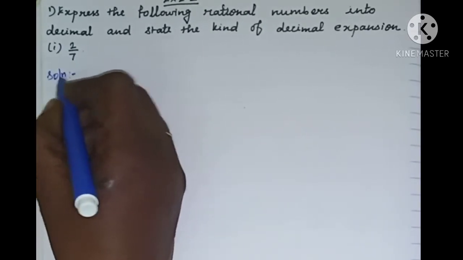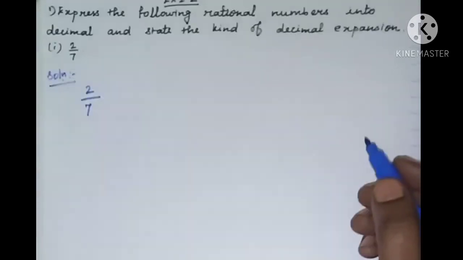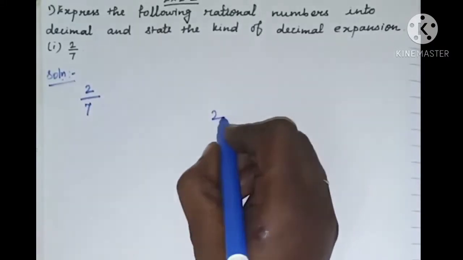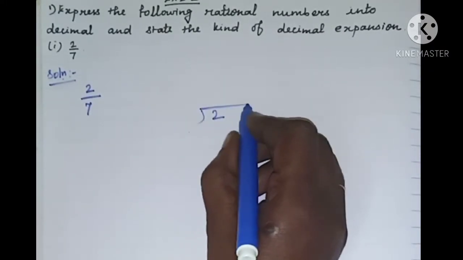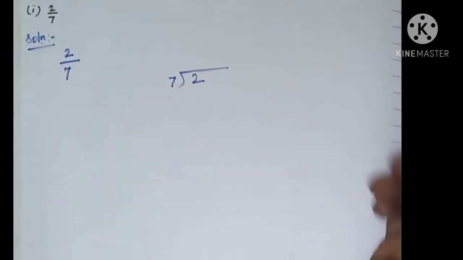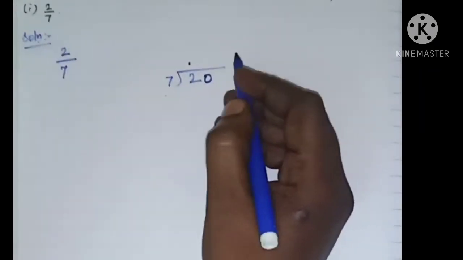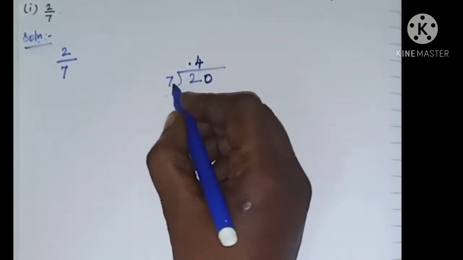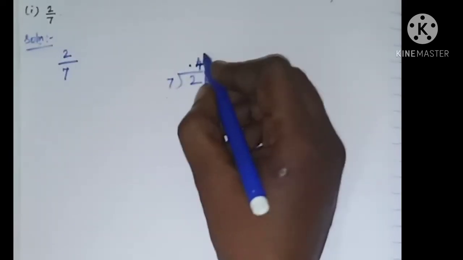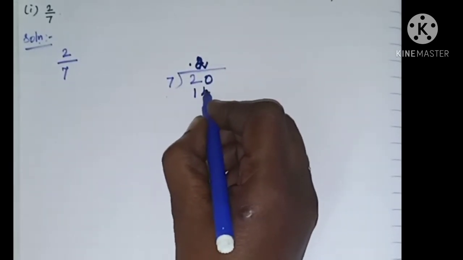Solution: 2 divided by 7. This is the given fraction. Now we have to divide 2 by 7 by the normal division. Put the point and 0. Now 2 sevens are 14.